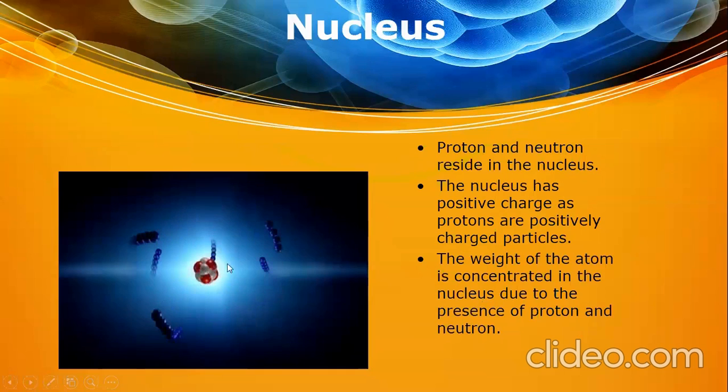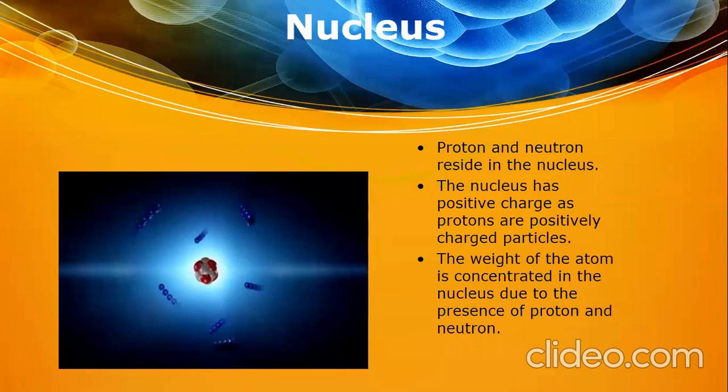We can see that in the center, the neutrons and protons are compactly arranged in the nucleus, that's why the entire weight of the atom is concentrated there. Concentrated means something dense, something accumulated together. So the weight of the atom is concentrated here in the nucleus. The nucleus has positive charge. Neutrons and protons are present in the nucleus.